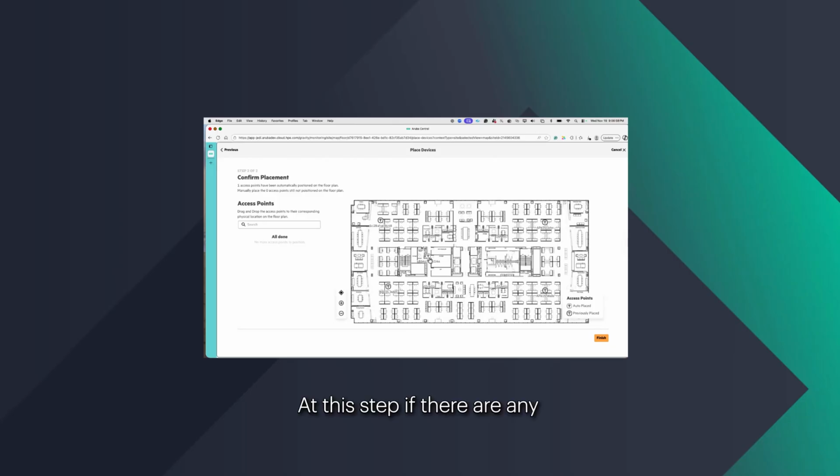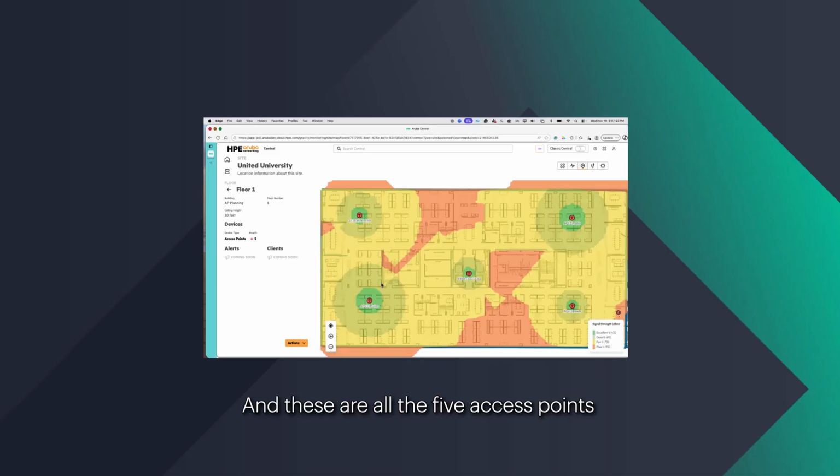Yeah. At this step, if there are any changes, you can actually go ahead and move the access point. Or if they are completely out of sync, you can actually go ahead and redo the whole positioning of your anchor access points. So I'll go ahead and hit finish. And these are all the 5 access points that were assigned to the site, and this was the auto-located access point.